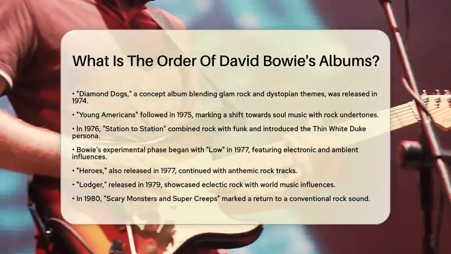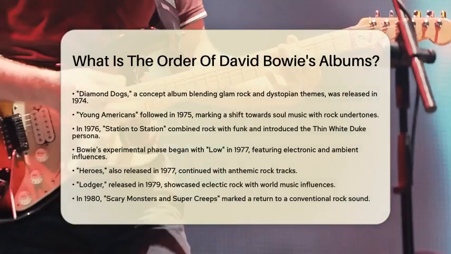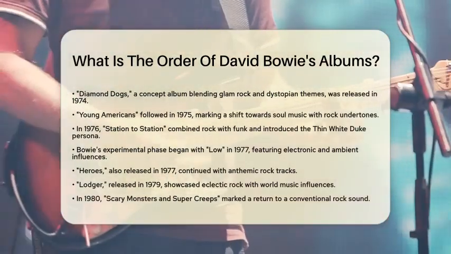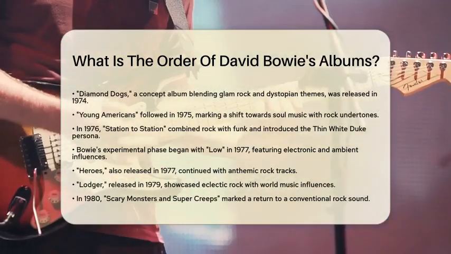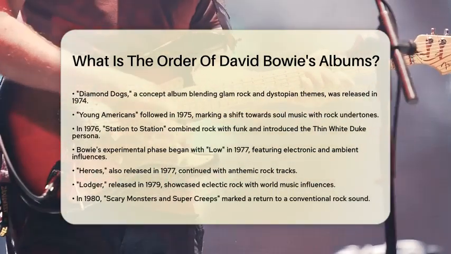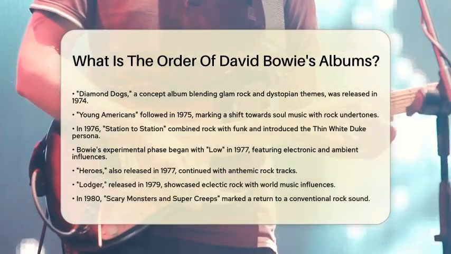Young Americans followed in 1975, marking a shift towards soul music with rock undertones. The next year, in 1976, Bowie released Station to Station. This album combined rock with funk and electronic elements, introducing the Thin White Duke persona.